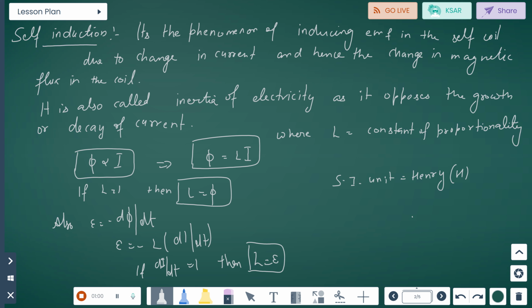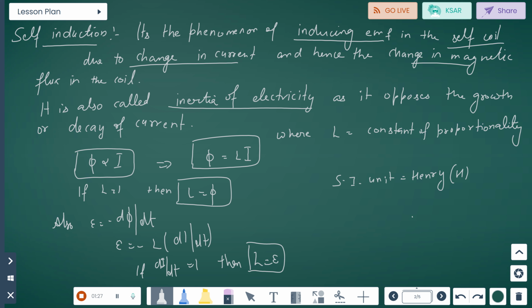Self-induction. Self-induction is the phenomenon of inducing EMF in the self coil. In the self coil, EMF is induced due to the change in current and the change in magnetic flux in the coil. It is also called the inertia of electricity as it opposes the growth or decay of current.